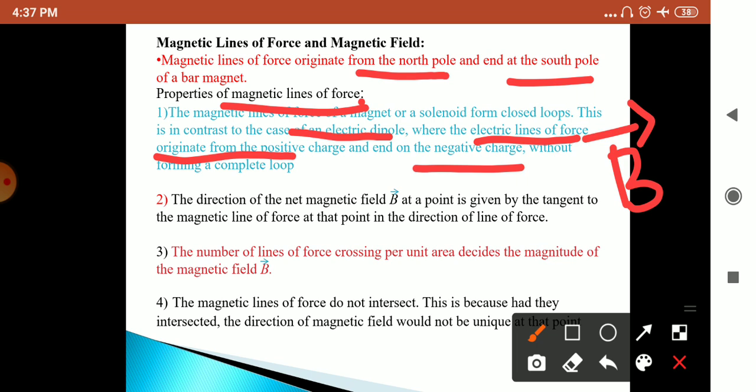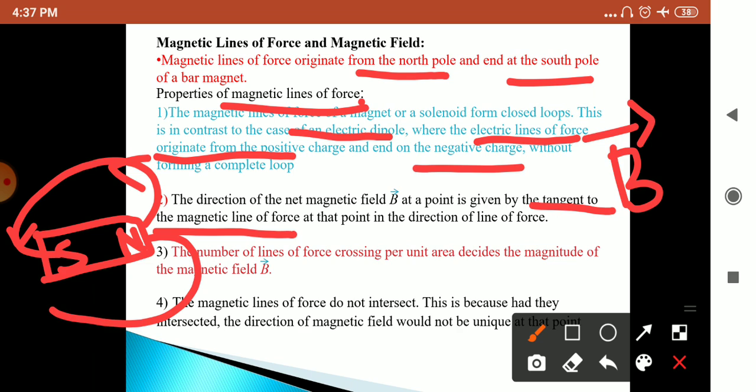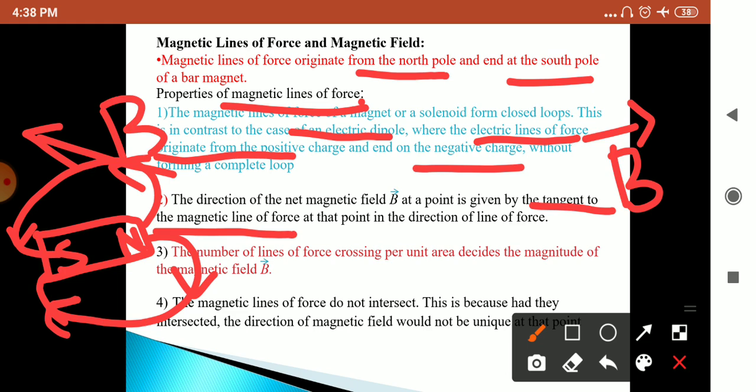So for a bar magnet with north and south poles, it gives the magnetic field around it, and the tangent to that line of force will be the magnetic field.